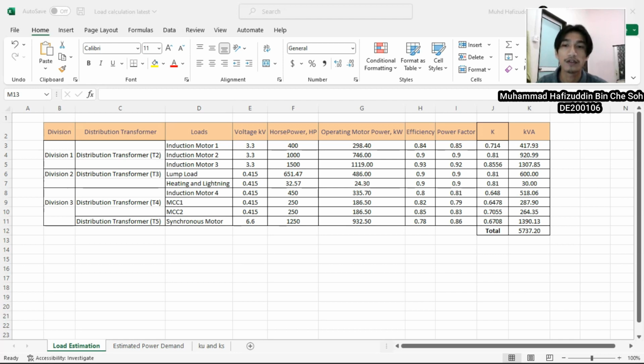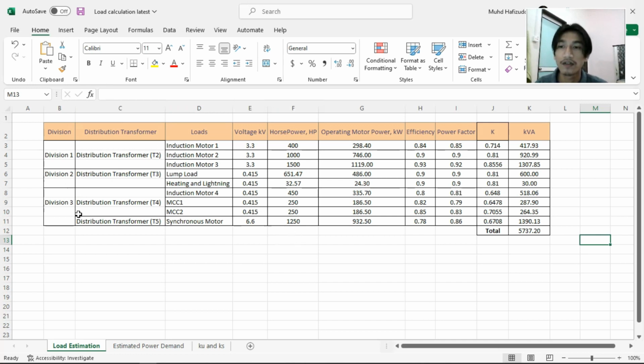My name is Muhammad Hafizul Mcekso, DE200106, and I will explain the load calculation. From the given data, we insert the data in this table to calculate the load estimation, and we have three divisions, division 1, division 2, division 3, and it has T2, T3, T4, and T5 distribution transformers.